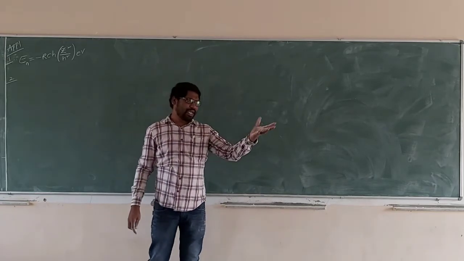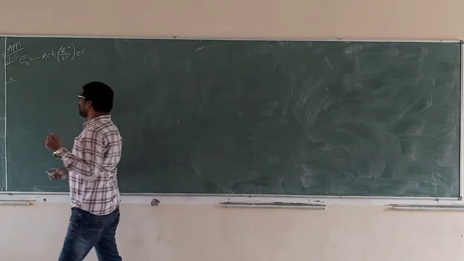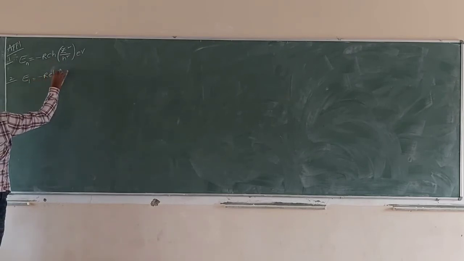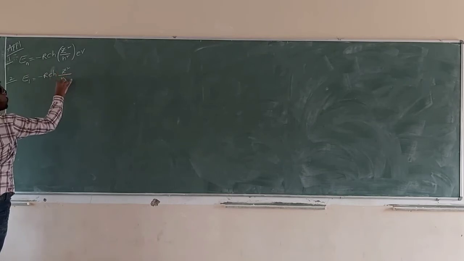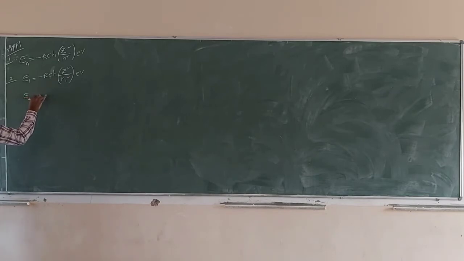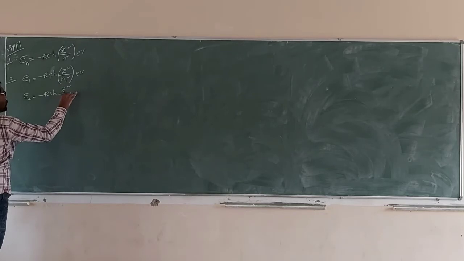Lower to higher, energy is absorbed. Now we know that E1 is equal to minus R c h Z square by n1 square, and E2 is equal to minus R c h Z square by n2 square.